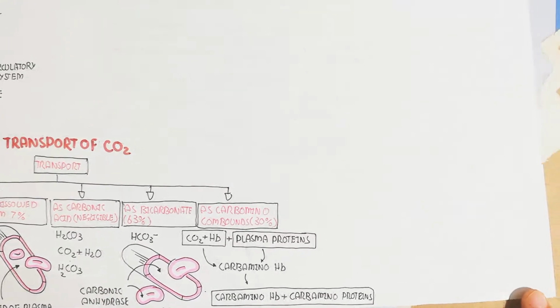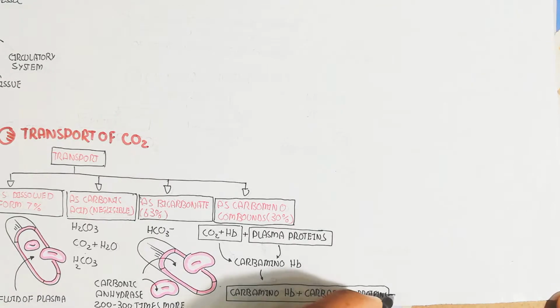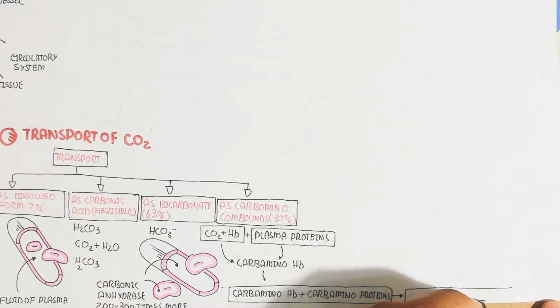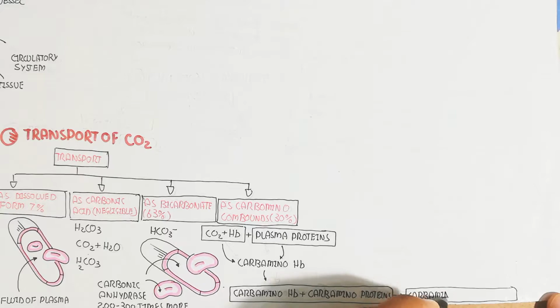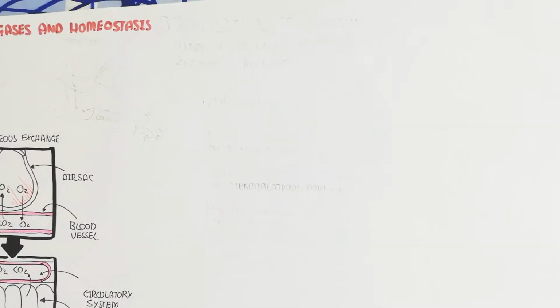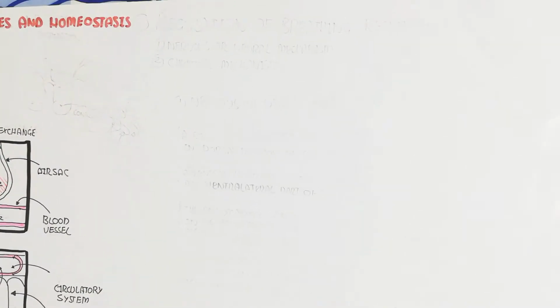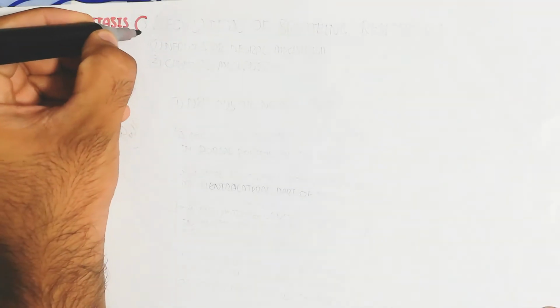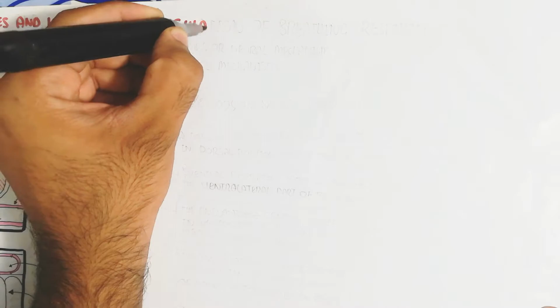While the carbamino compound is 30%, the carbon dioxide combines with the hemoglobin to form carbamino hemoglobin, while the plasma proteins also form carbamino protein, to form a carbamino compound.